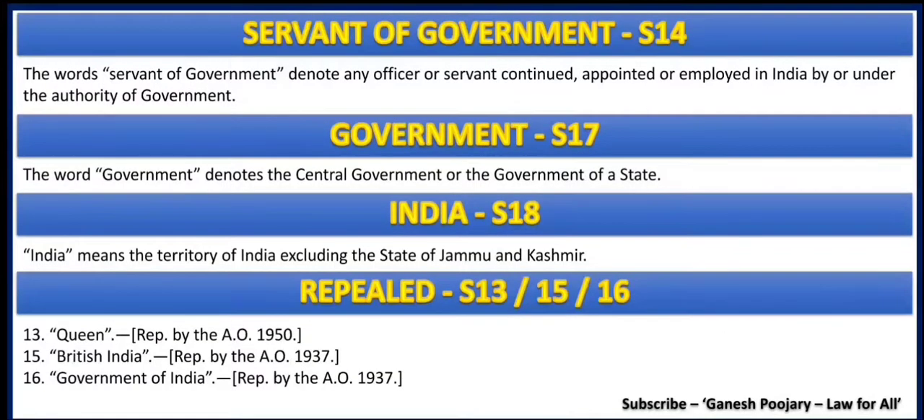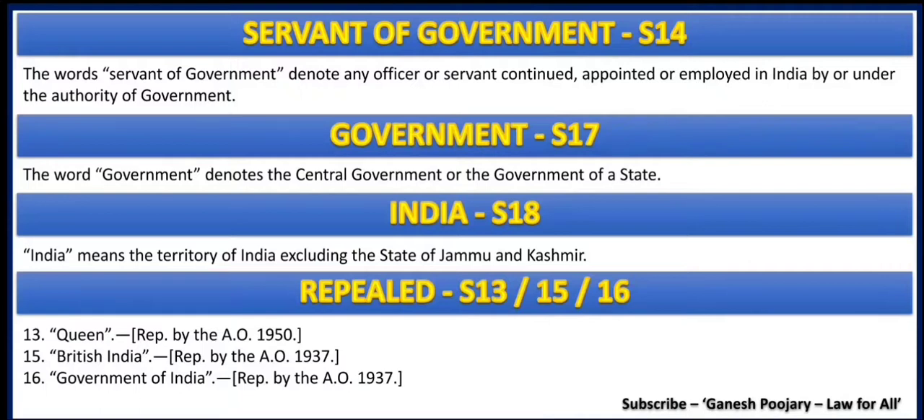The last three sections that we are learning here are section 14, 17 and 18. Section 14 is on servant of government, and it says the words servant of government denote any officer or servant continued, appointed or employed in India by or under the authority of the government. Now who has appointed them or employed them or continued them in service? That is the government. Now what is government?